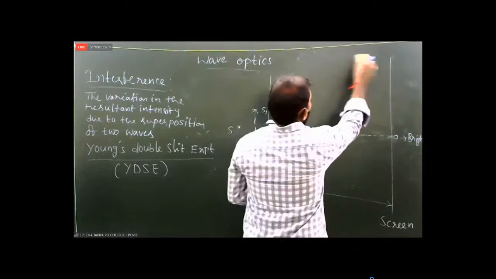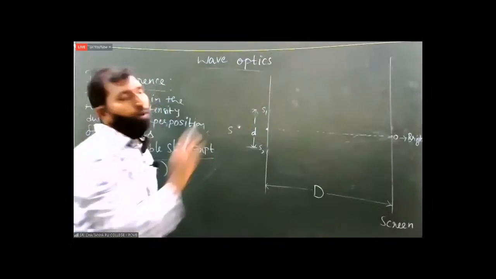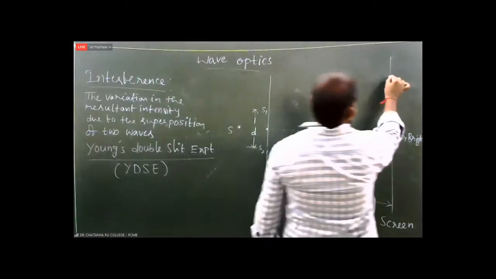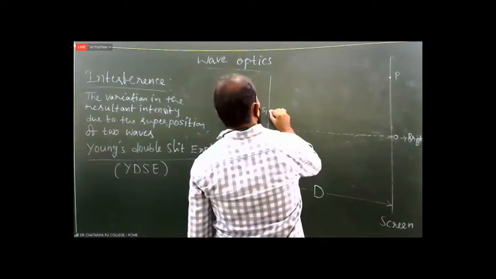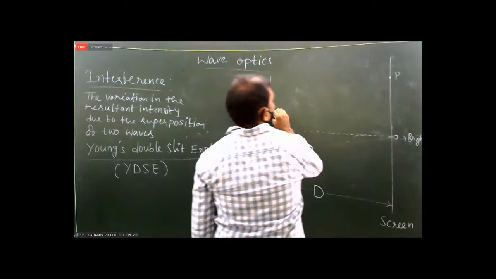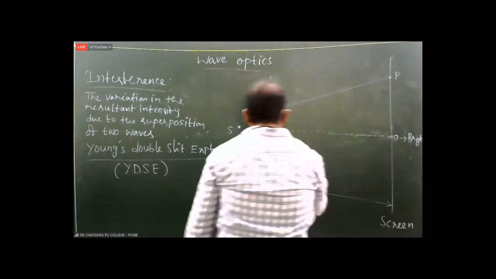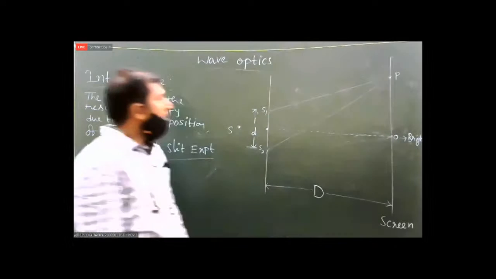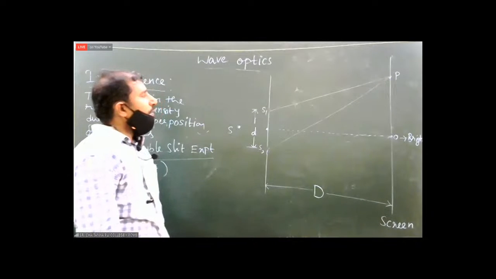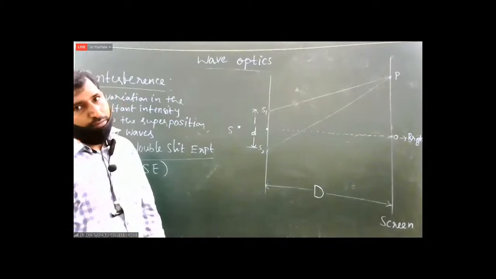Now you can take any other point. Suppose here I have taken a point P. The wave coming from S1 reaches the point P, and the wave coming from S2 also reaches point P. Now the path lengths are not equal.